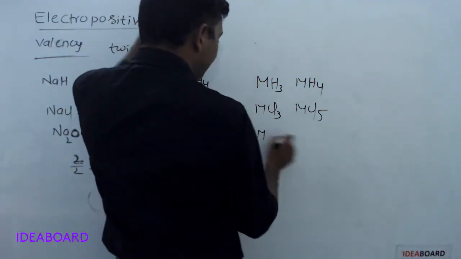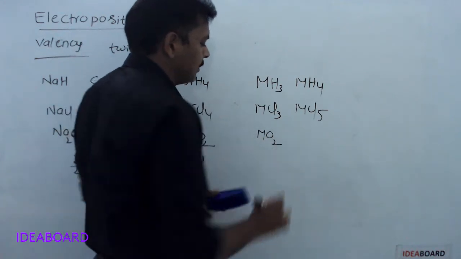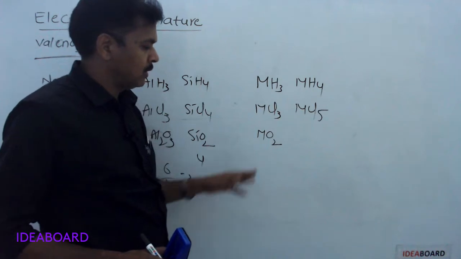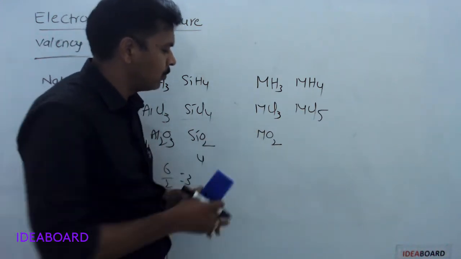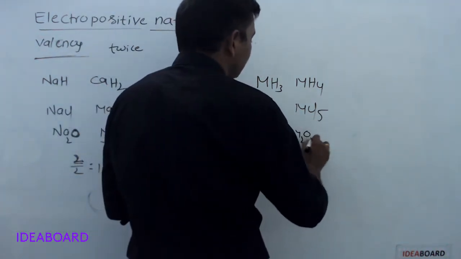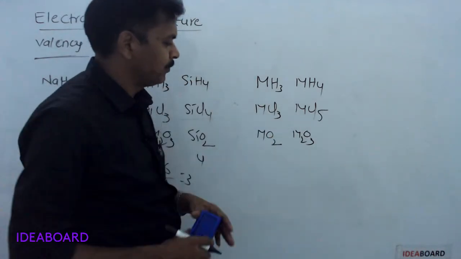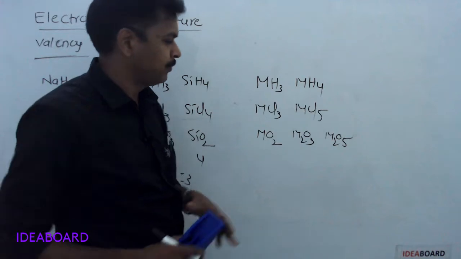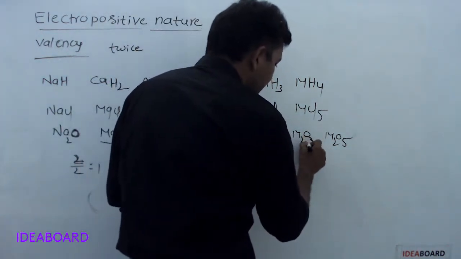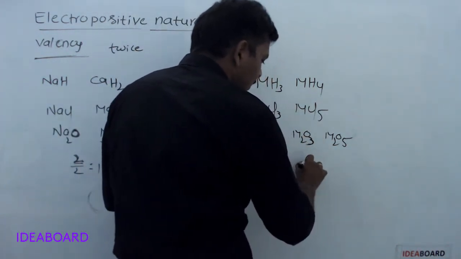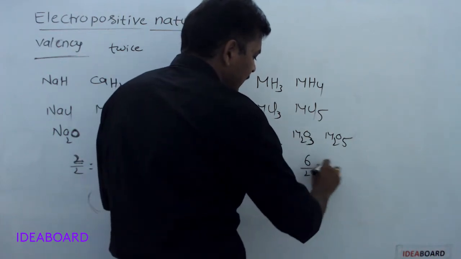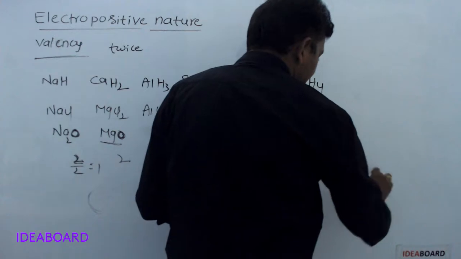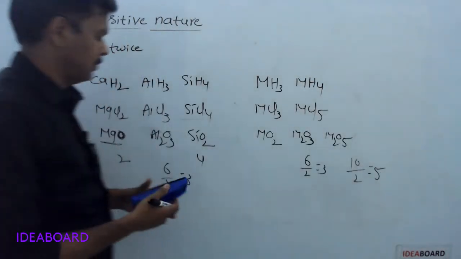If we take one element M, with oxide formula MO2, then what is the valency of M? It should be 4. M2O3, valency of M is 3. M2O5, valency of M is 5. 3 oxygens, twice means 6, but how many M atoms? 2 are there, so 3 only. Here 5 oxygens, twice is 10, 10 by 2, 5.